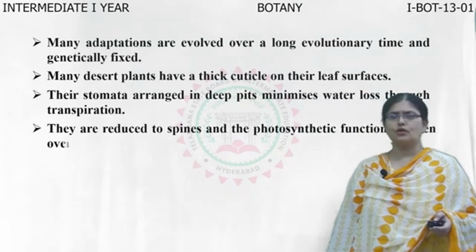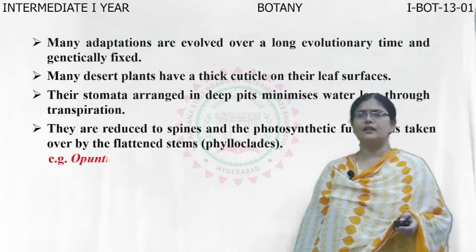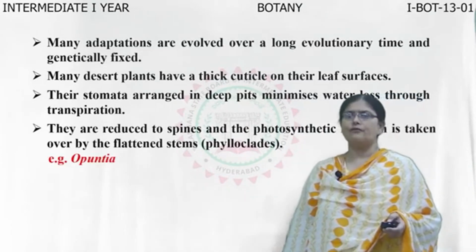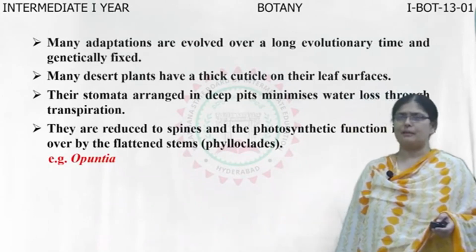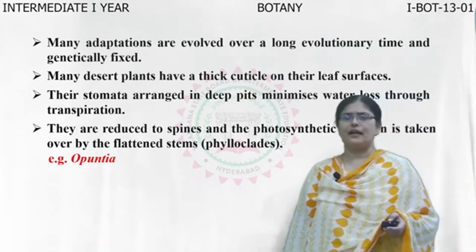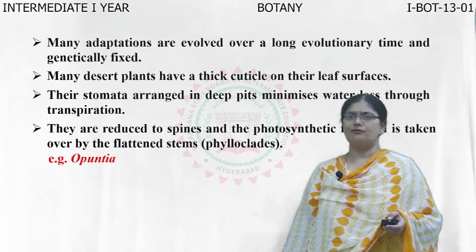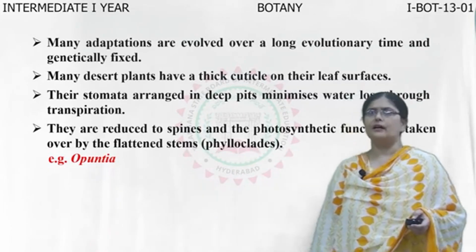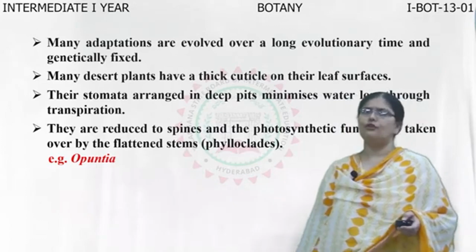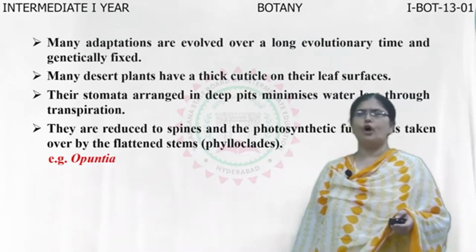Now, they also show the presence of leaves in the form of spines, and the photosynthetic functions in such type of plants are taken up by the stems, which are totally flattened, and they are modified to perform the function of photosynthesis. For example, Opuntia.